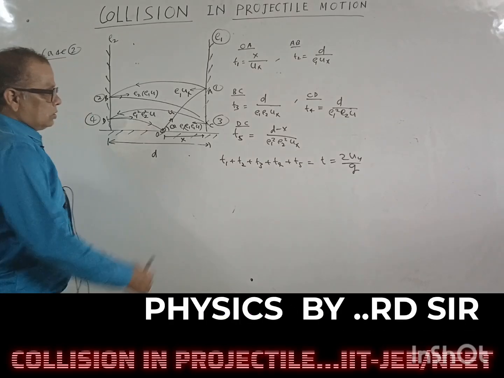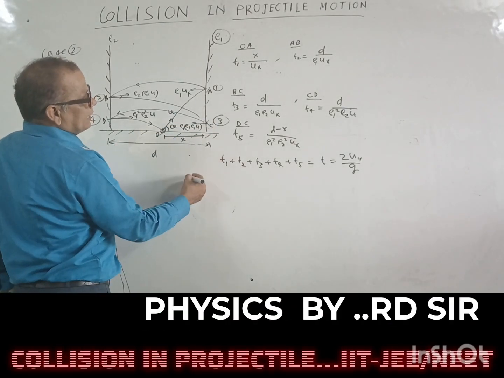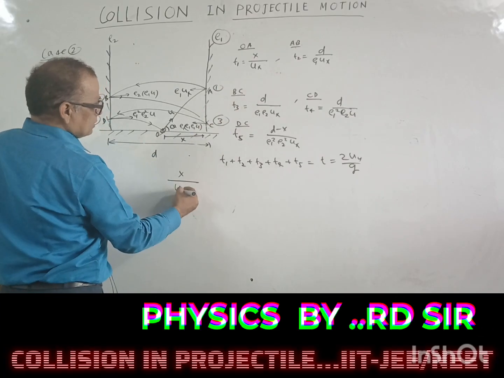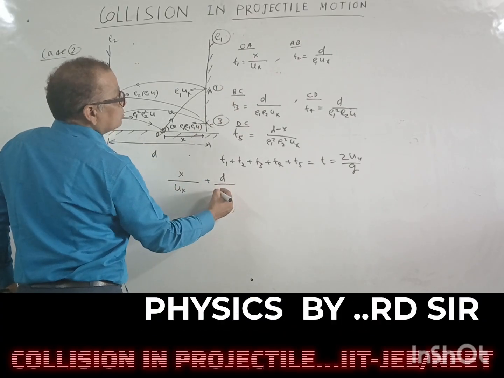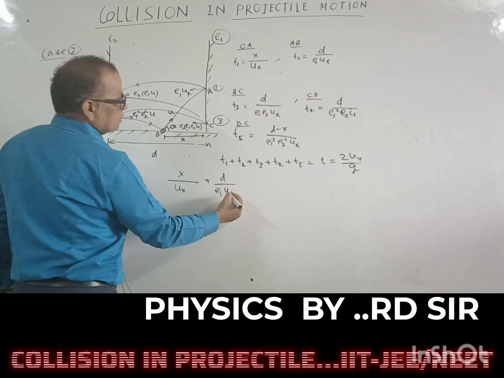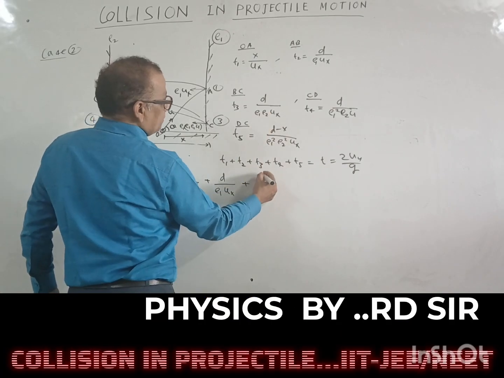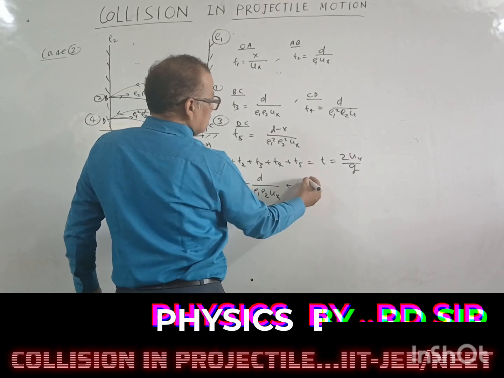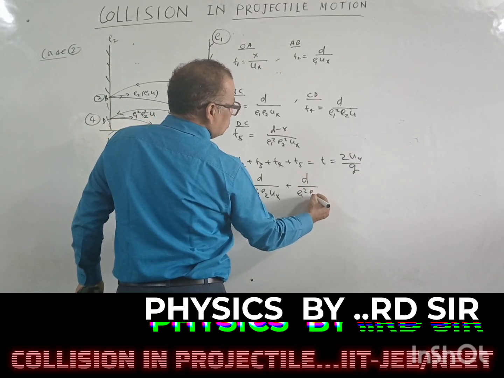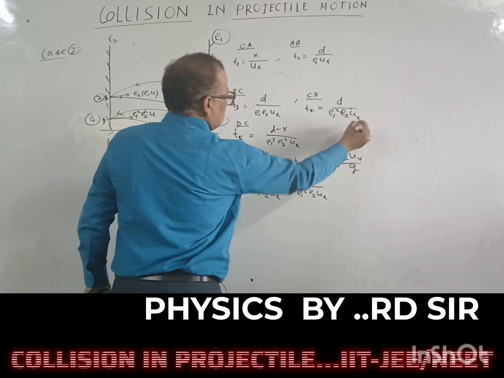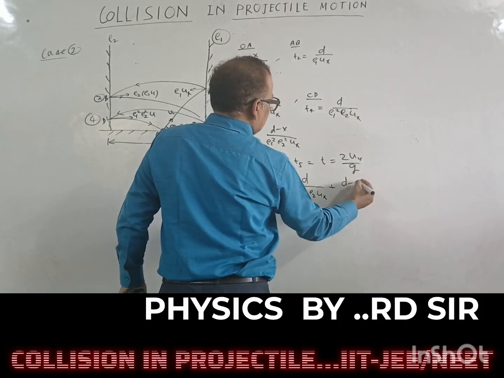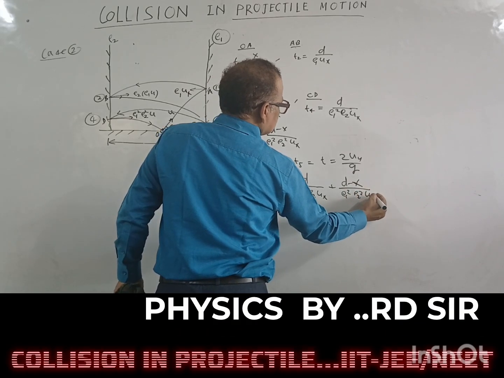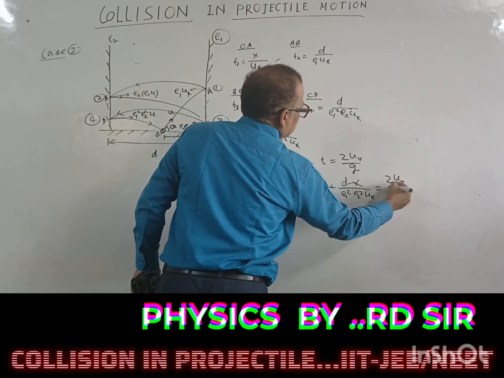So putting the values: x upon ux plus d upon E1 ux plus d upon E1 E2 ux plus d upon E1 square E2 ux plus d minus x upon E1 square E2 square ux is equal to 2uy upon g.